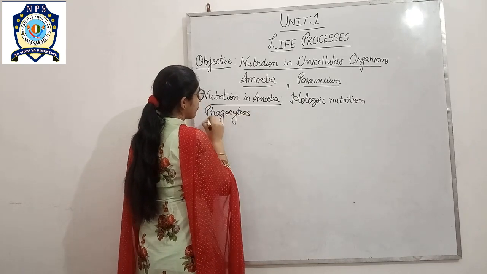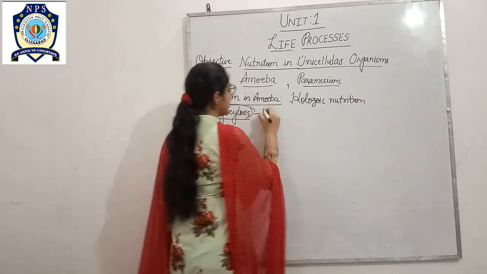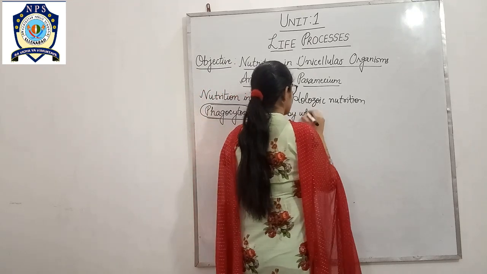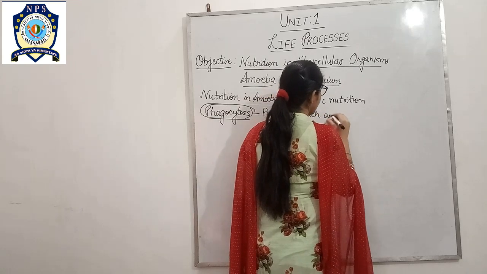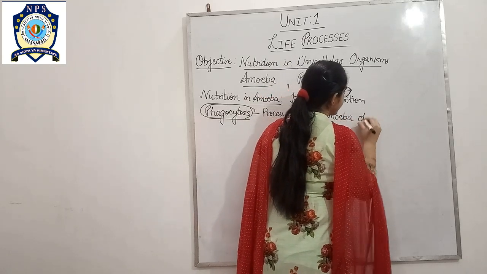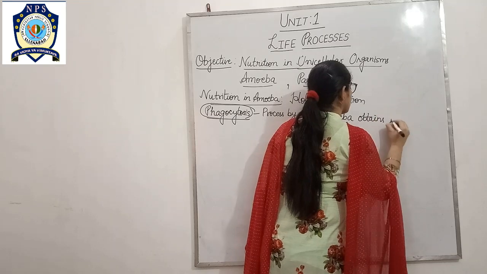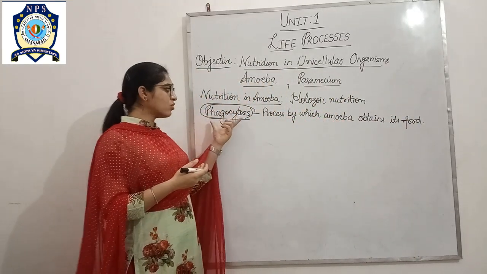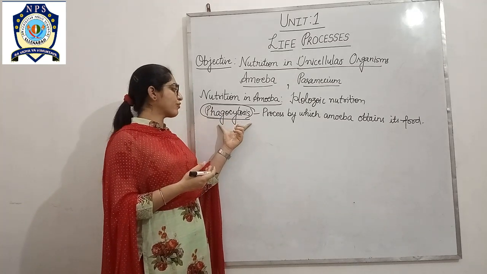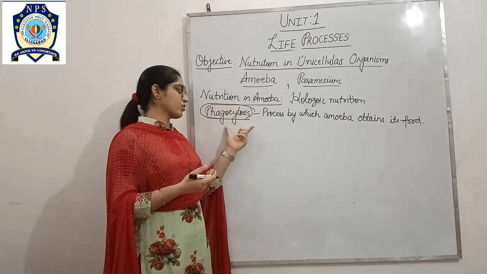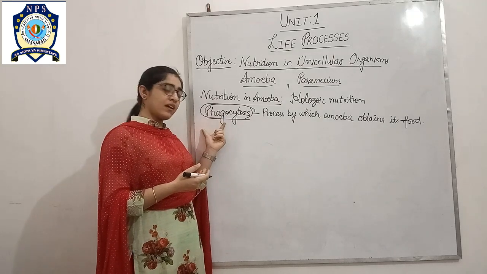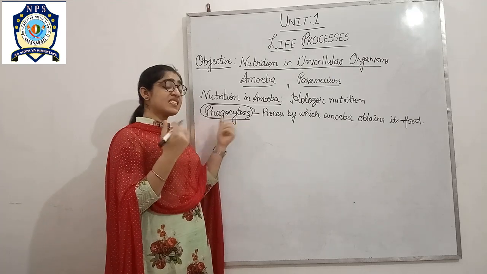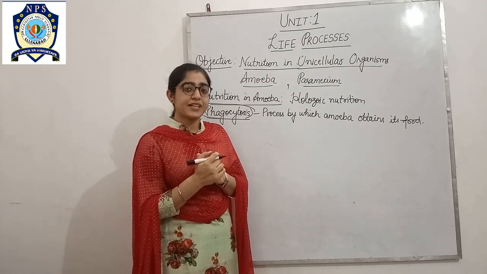Phagocytosis. What is phagocytosis? The process by which amoeba obtains its food. Phagocytosis is composed of two words, phago plus cytosis. Phago means to engulf, and cytosis relates to cytoplasm. So food is directly engulfed into the cytoplasm.